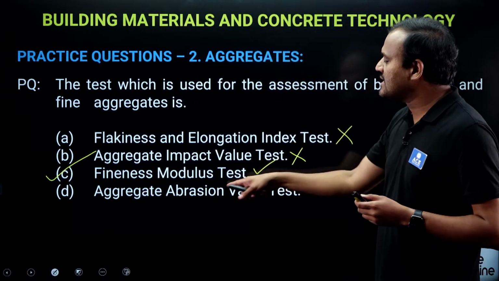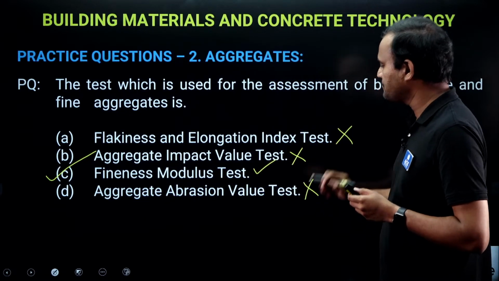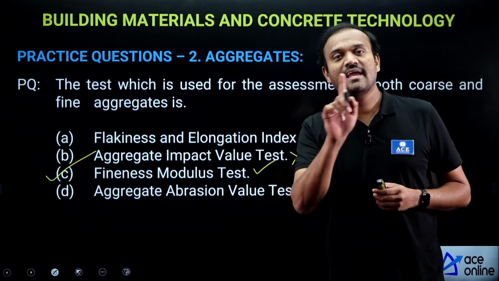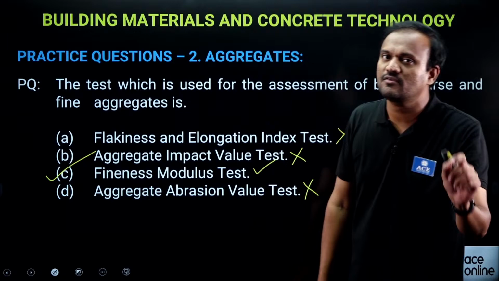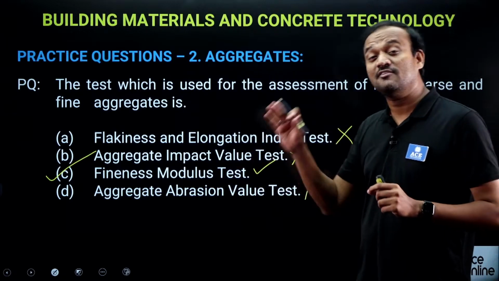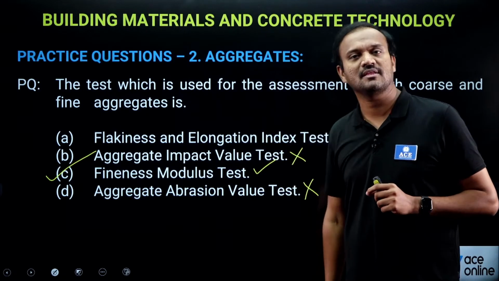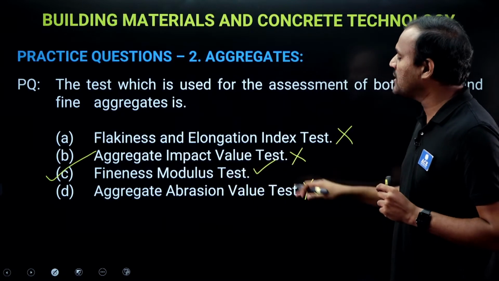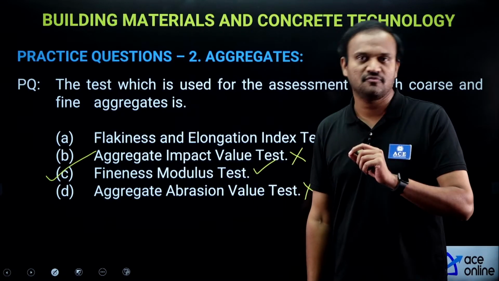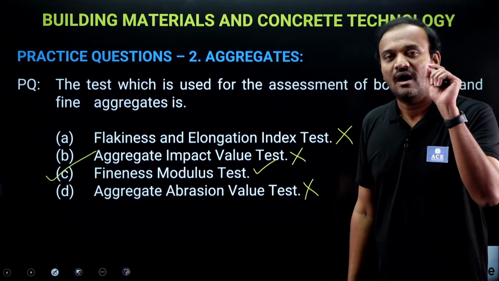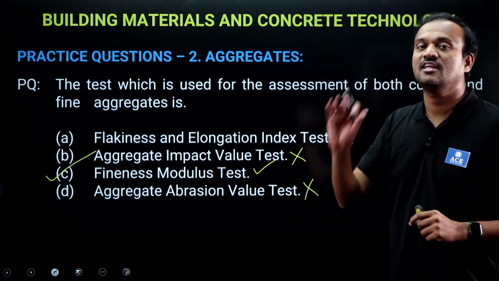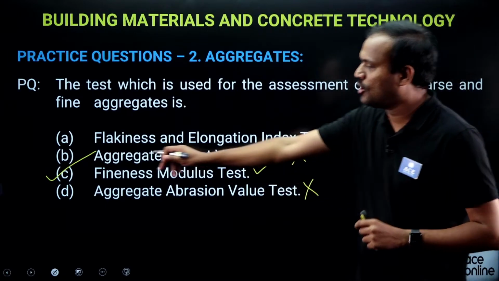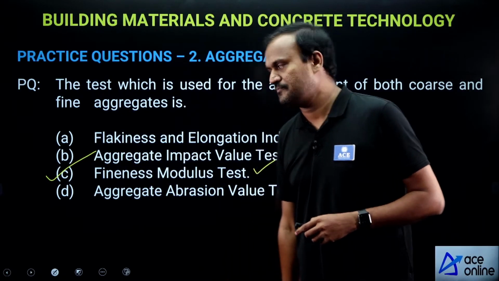Now, aggregate abrasion value test. No. Aggregate abrasion value test is used to assess the hardness of only coarse aggregates. We use the Los Angeles testing machine, you must be remembering that. So, it is used for assessing the hardness of coarse aggregates only. We don't use it for testing fine aggregates. So only option C is correct.